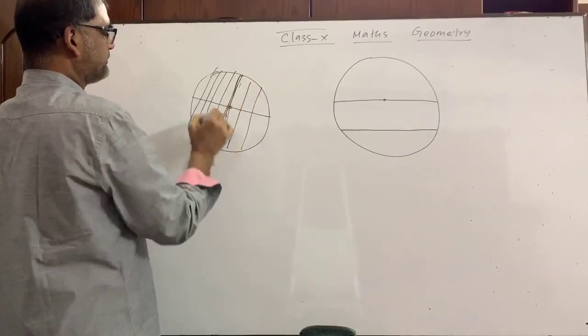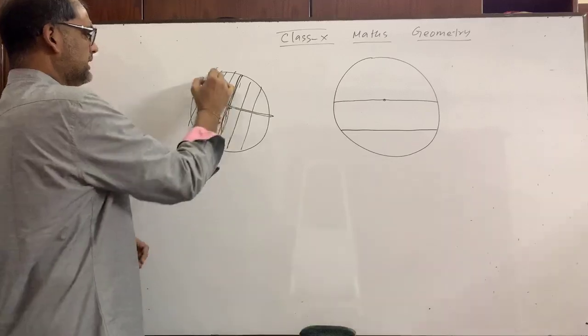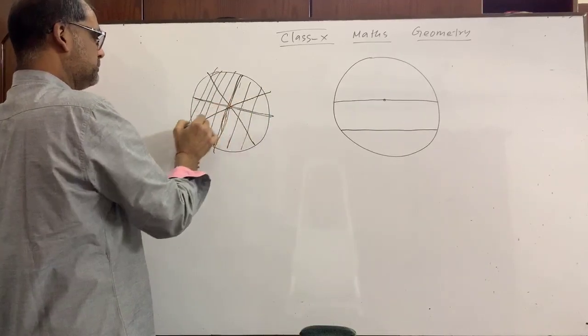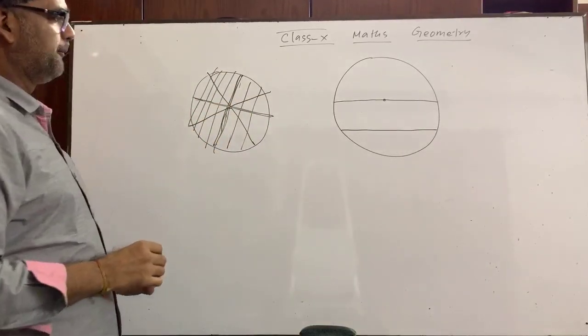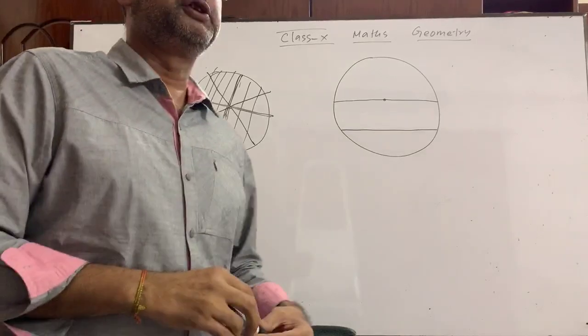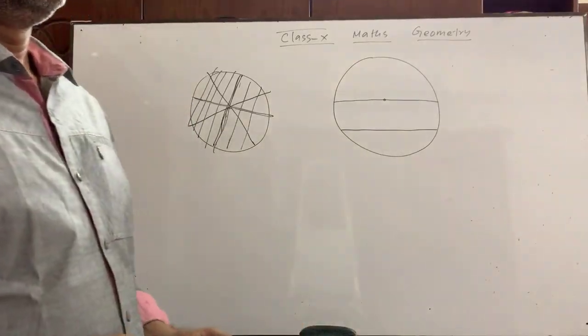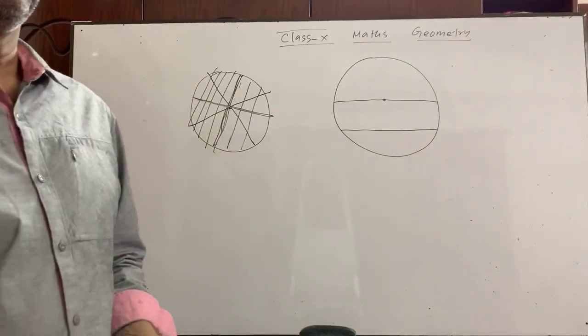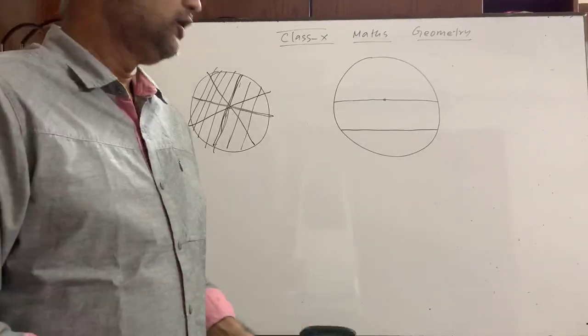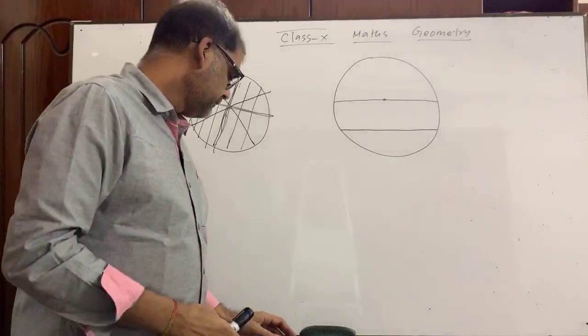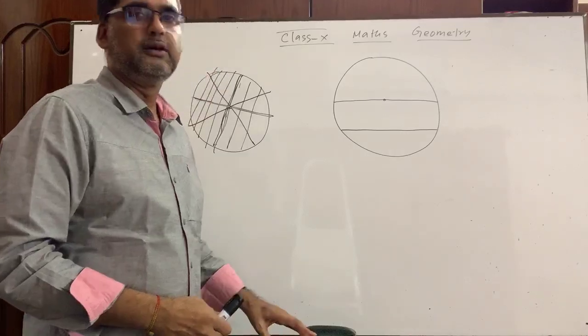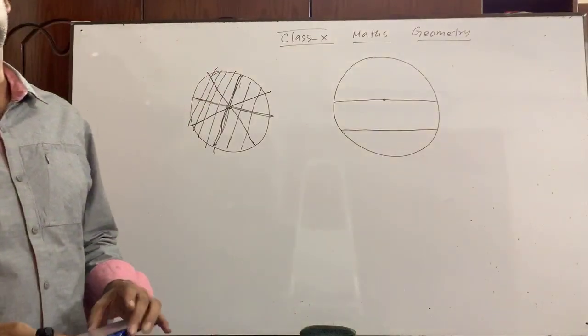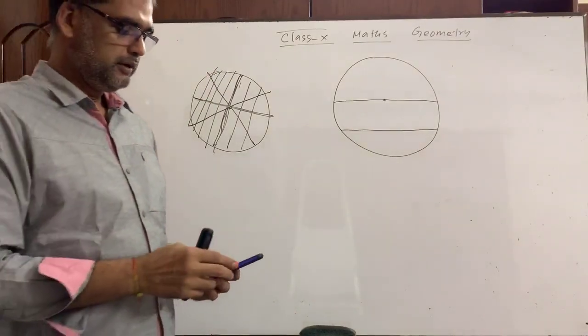So this and this, their diameter which passes through the center. Too many chords can be drawn in a circle, but the largest chord which passes through the center is called the diameter. Have you got me? Okay.